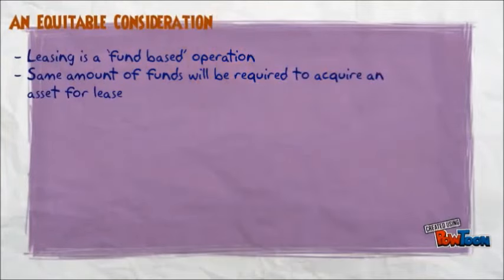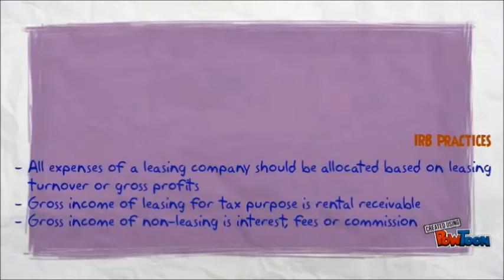Let's move to an equitable consideration. Leasing is a fund-based operation. The same amount of funds will be required to acquire an asset for lease. Referring to IRB practices, all expenses of a leasing company should be allocated based on leasing turnover or gross profit. Gross income of leasing for tax purposes is rental receivable, while gross income of non-leasing is interest, fees, or commission.